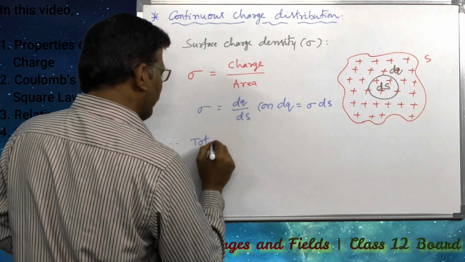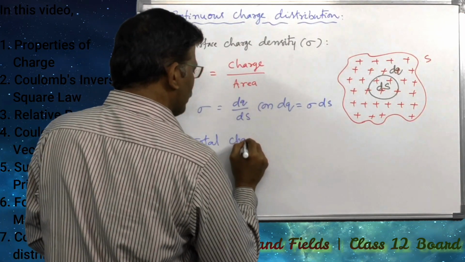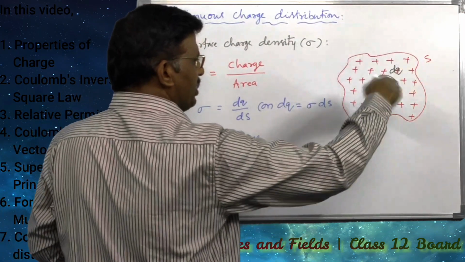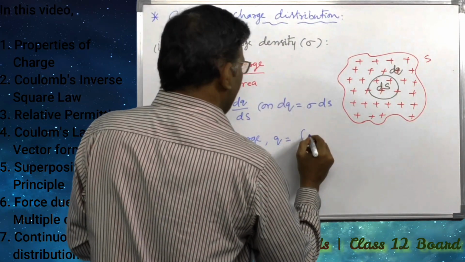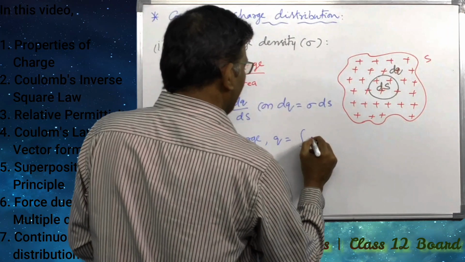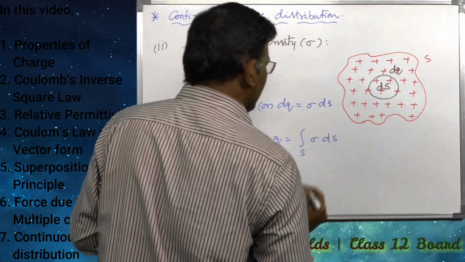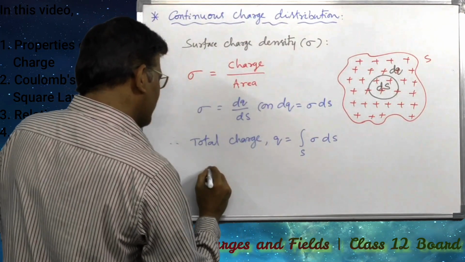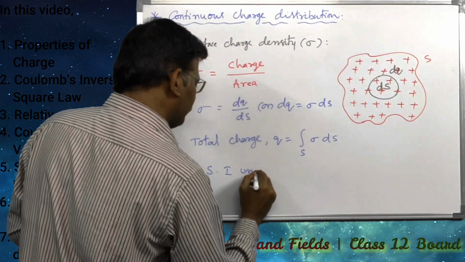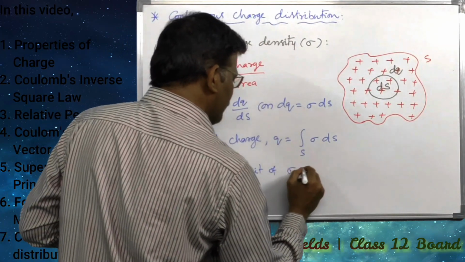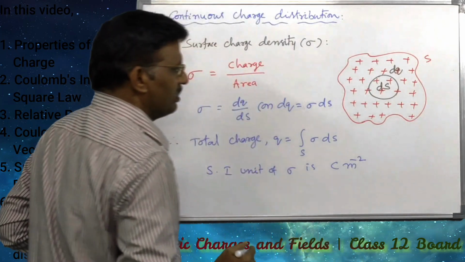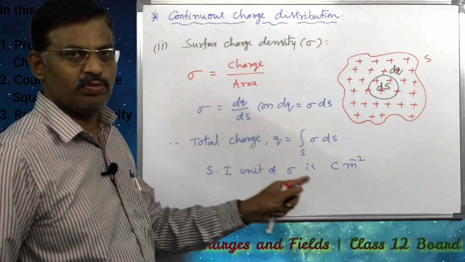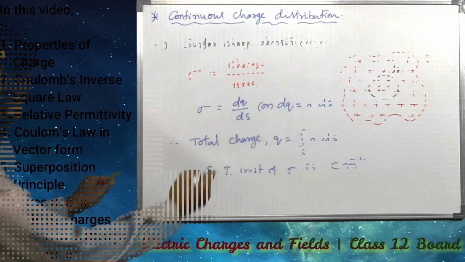Therefore, total charge distributed over the entire area, q, can be written as integral over the total surface of sigma into ds. And SI unit of sigma is coulomb per meter square.